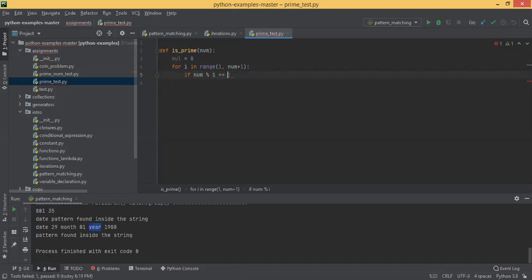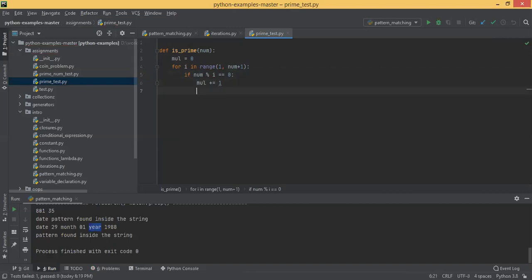If it is equal to 0, meaning when you divide that number by i the remainder is 0, then you increment multiples plus equal to 1.